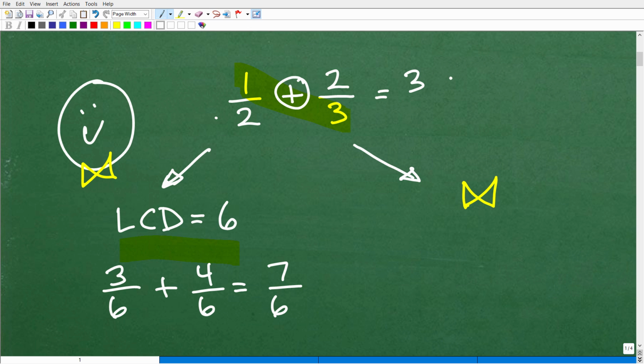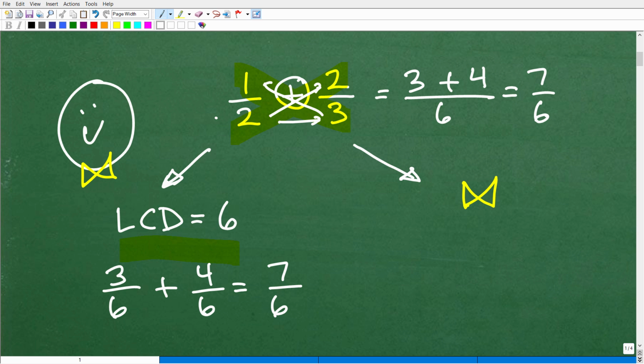Now this is an addition problem, so that's going to be plus. And what I'm forming here is my numerator. 2 times 2 is 4. Now that right there just forms my numerator. And to get my denominator, it's going to be 2 times 3. Just multiply this times this, that's 6. And look at that, we have 7 over 6. Look how easy that was.